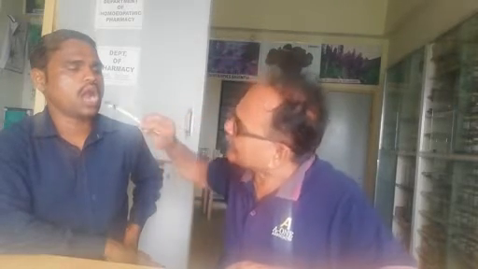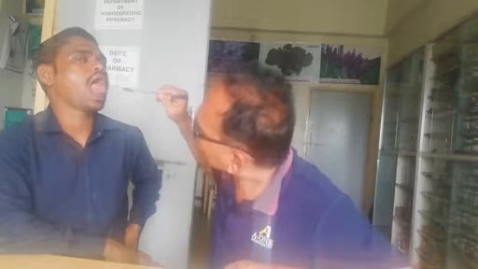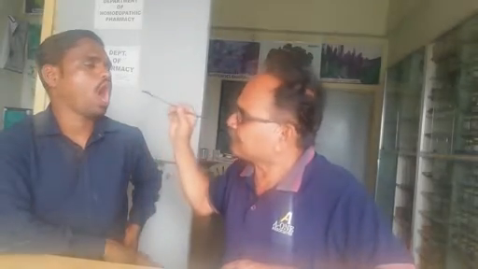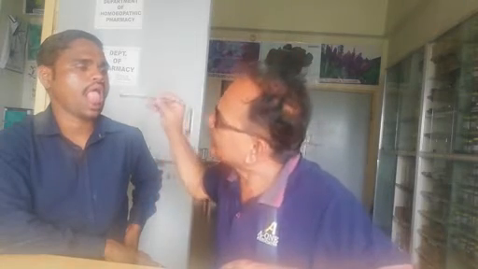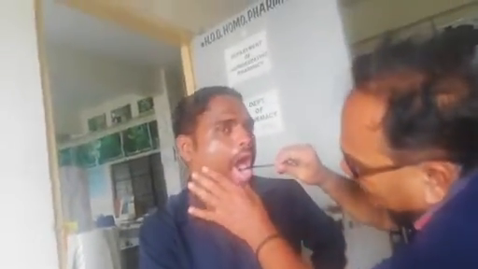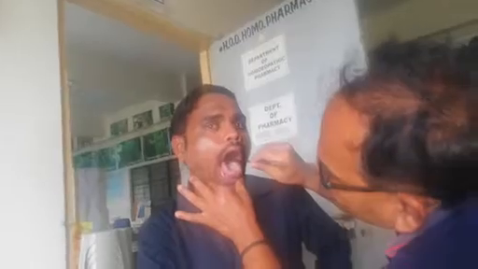The parotid gland opens here, outside the upper jaw, laterally, in between the cheek and the upper jaw. The tongue-like process is called the uvula. You can see the uvula again, which goes upward and downward.